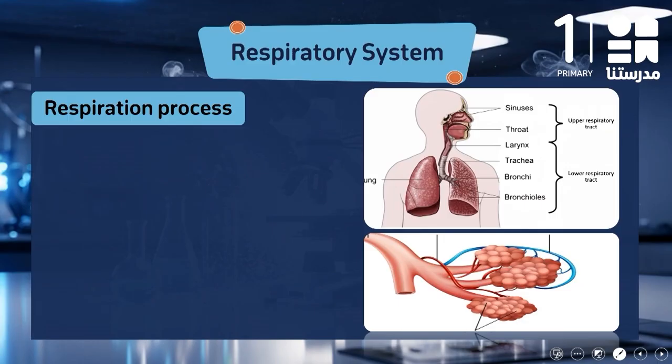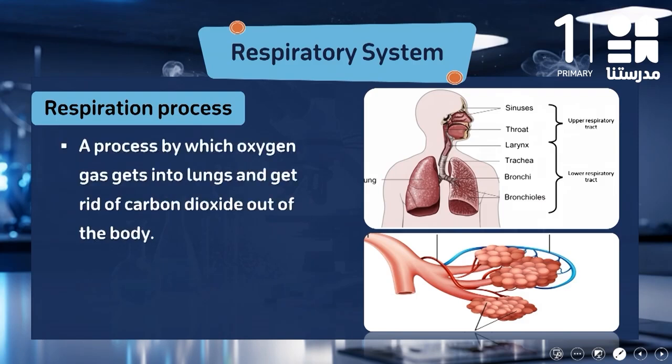And the respiration process, as you see, try to act, breathe deeply. First, the oxygen will get inside your body. Getting oxygen into your body is called inhalation process. Then you will get out the carbon dioxide gas. Getting out the carbon dioxide gas is called exhalation process. And breathing in, or inhalation and exhalation, will give you finally the respiration process, the process by which the oxygen gas gets into the lungs and get rid of carbon dioxide out of your body.